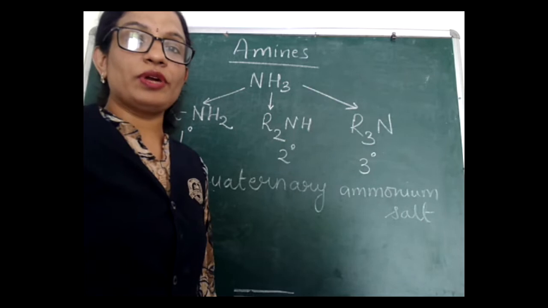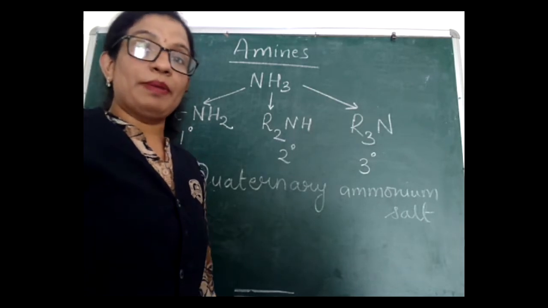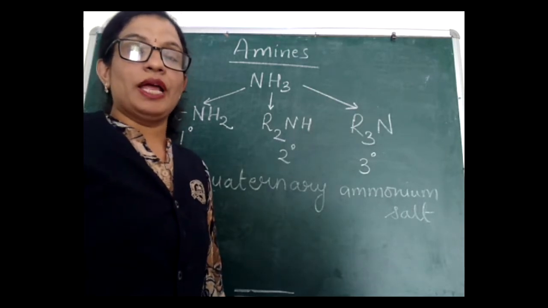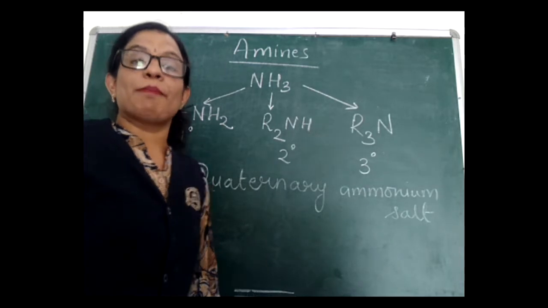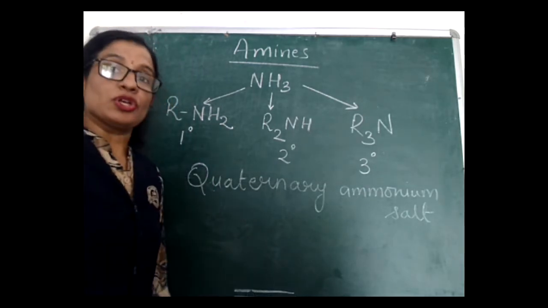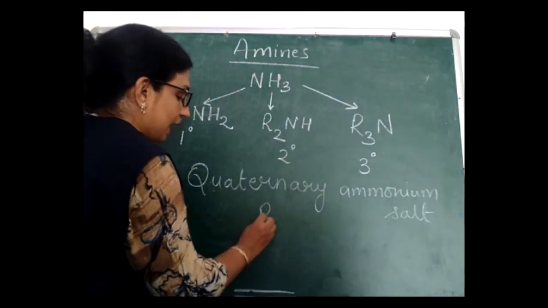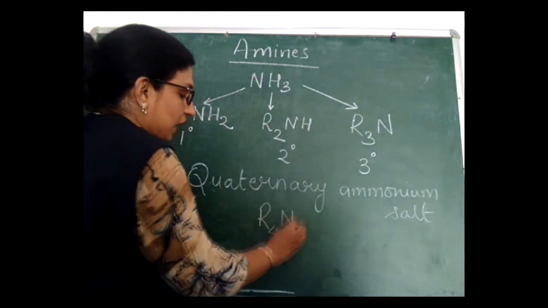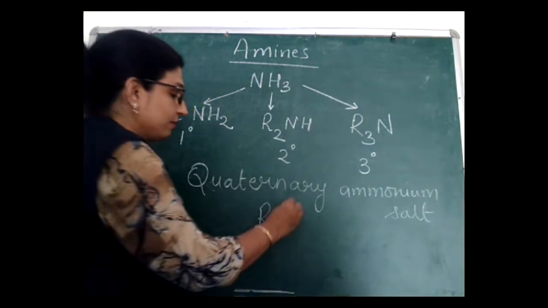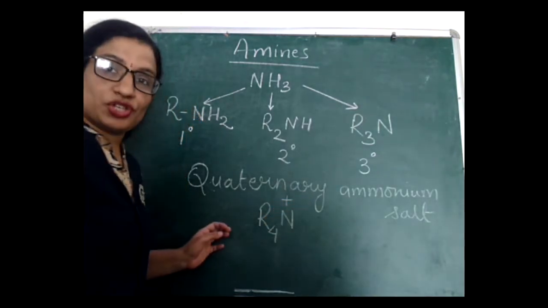Out of those 4 alkyl groups, 3 will be bonded with normal covalent bonds and the fourth will be bonded by a coordinate bond. So if 4 alkyl groups are bonded with a nitrogen atom, we will get R4N and the N will carry a positive charge.